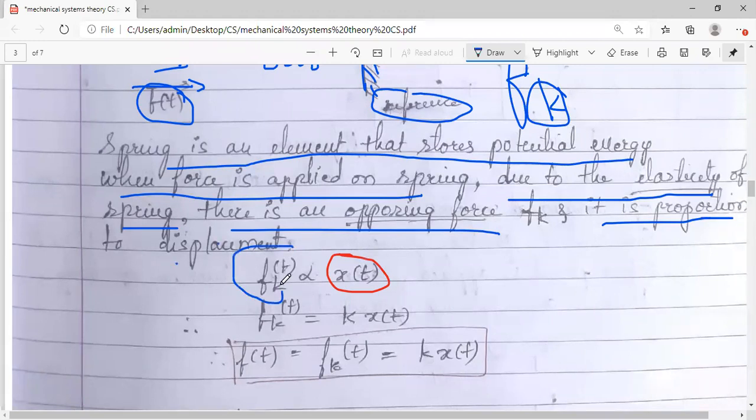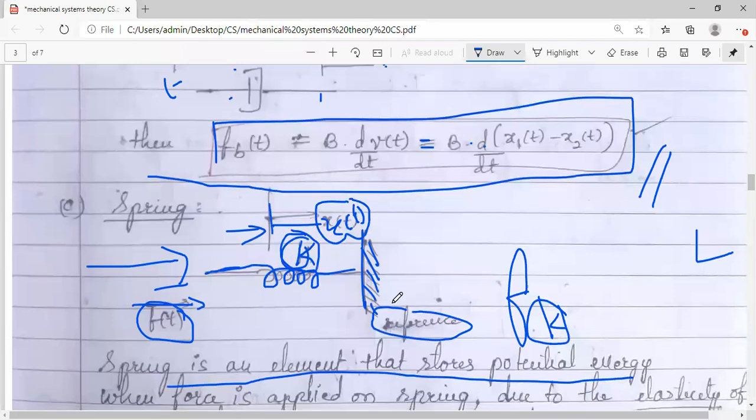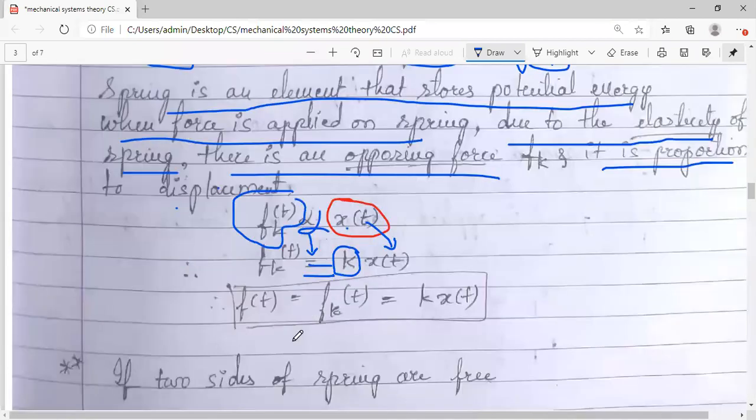So how can I write? Fk of t is proportional to the displacement x, or if you remove this proportionality sign, it is equal to some constant I have to add, k, and this k is reflected here in the figure, capital K. That is the coefficient, spring coefficient, elasticity.